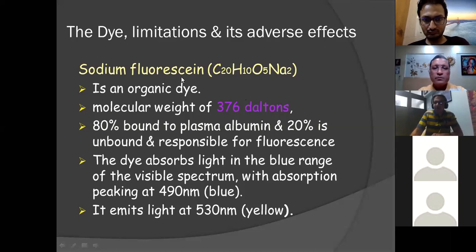So here a very important point which we have to remember is that fluorescein is 80% bound and 20% is unbound and free. This is different from ICG, which we'll be discussing later, which is around 98% bound and only 2% of it is free. Now it is this 20% which is responsible for the image which we see on FFA.